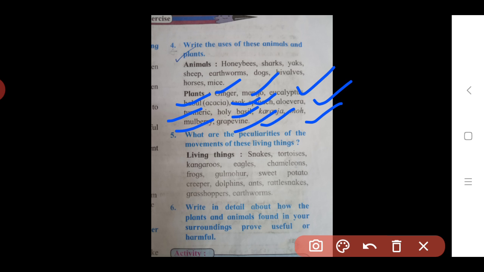This grapevine is used as food. It is a fruit. Grape is a fruit, used as food. Also it is used for making jams, juice and wines. Also these grapevines are used in the formation of resins. So in this way we see the uses of some plants and animals.